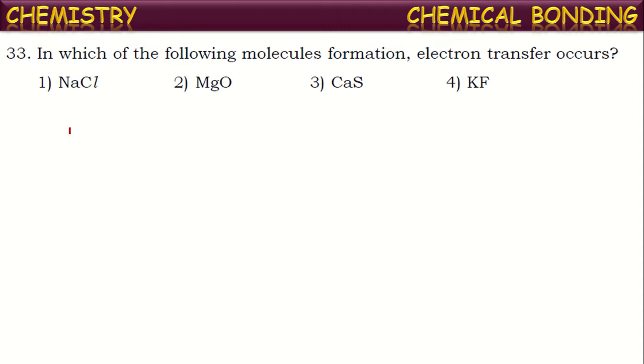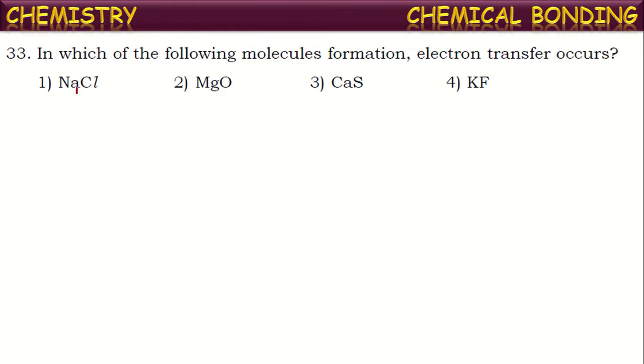In which of the following molecules' formation does electron transfer occur? So, in which kind of bonding does transfer of electrons occur generally? That is ionic bond formation. An ionic bond is formed between a metal atom and a non-metal atom. So, when a metal and a non-metal combine, generally electron transfer occurs and hence an ionic bond is formed. Observe here in which compound a metal and non-metal combination is present. There generally there will be transfer of electrons.